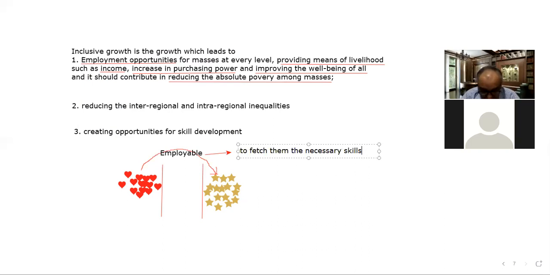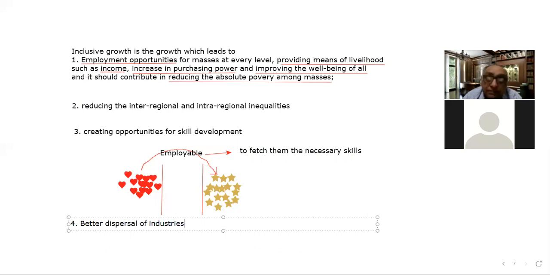The next thing is the better dispersal of industries. Better dispersal of industries means industries should be dispersed throughout the country.